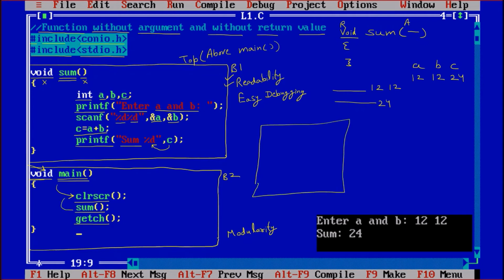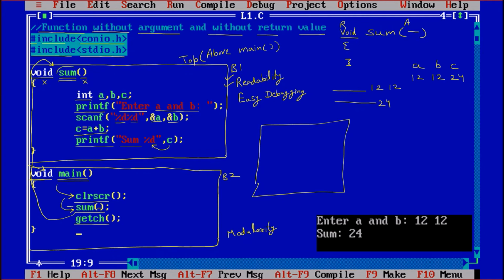Then sum. Now for this sum, the compiler is going to check, this is a user defined name, and before sum there is nothing, and the sum bracket is empty. So the compiler is going to search above whether this sum is declared somewhere, and the compiler will find yes.